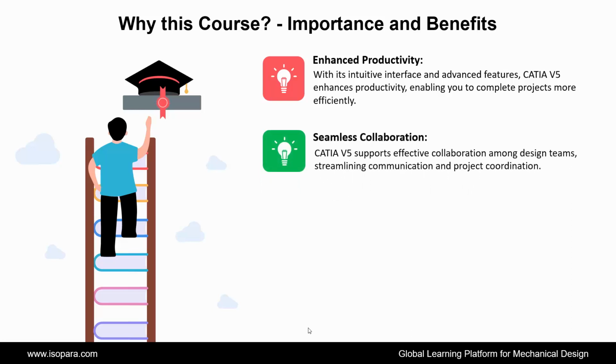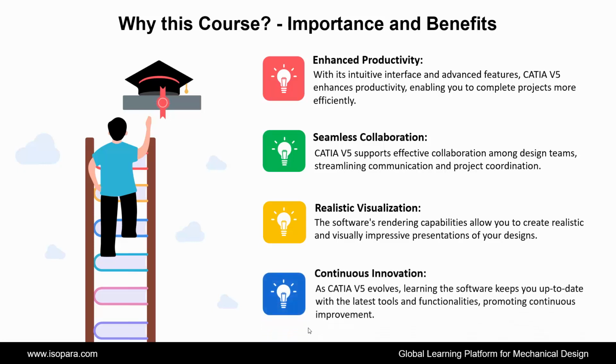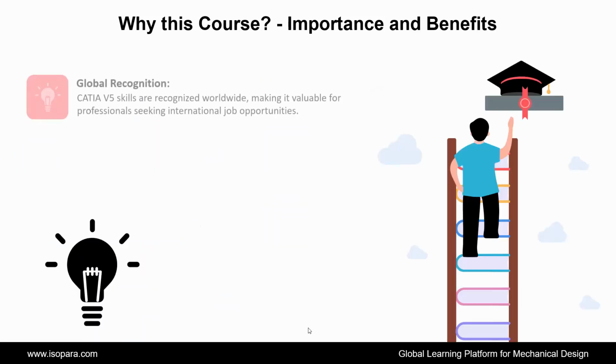CATIA supports effective collaboration among design teams, streamlining communication and project coordination. Next is realistic visualization. The software's rendering capabilities allow you to create realistic and visually impressive presentations of your designs. Next is continuous innovation. As CATIA evolves, learning the software keeps you up to date with the latest tools and functionalities, promoting continuous improvement. Next is global recognition.